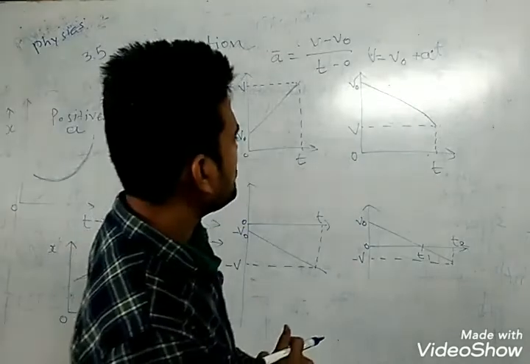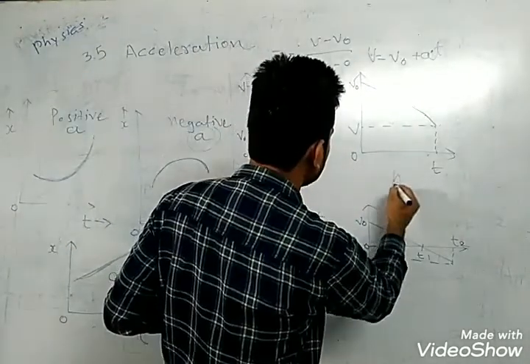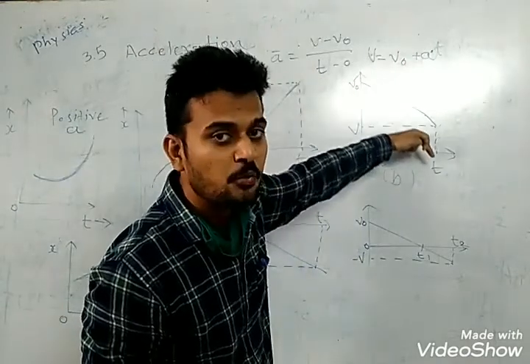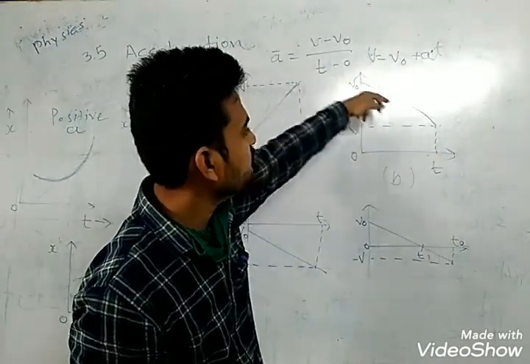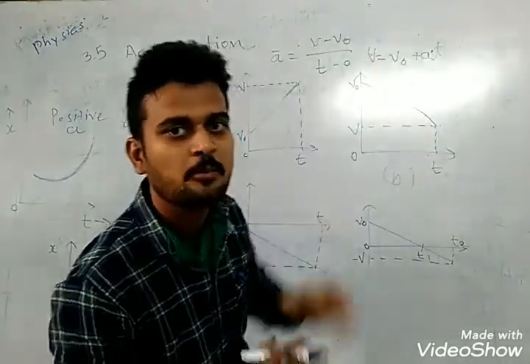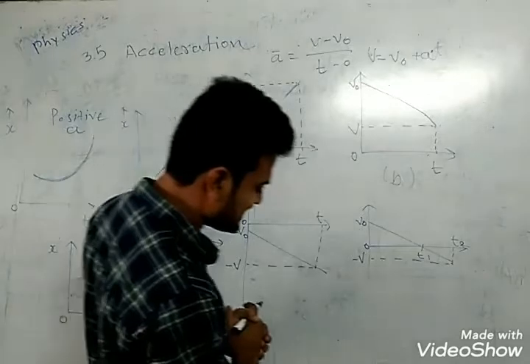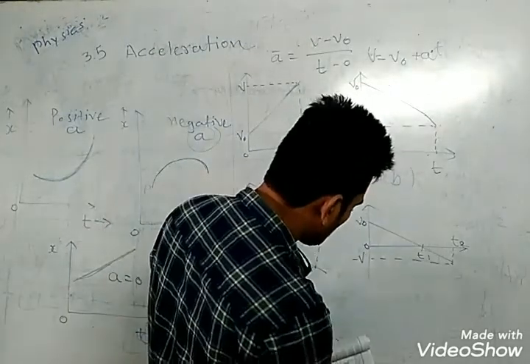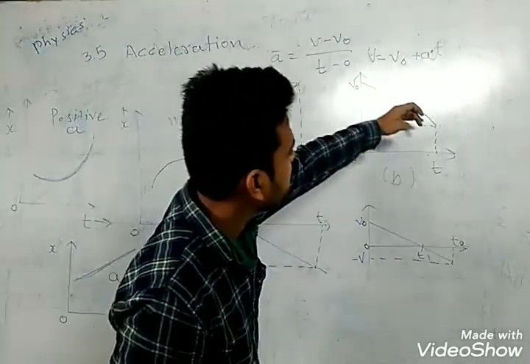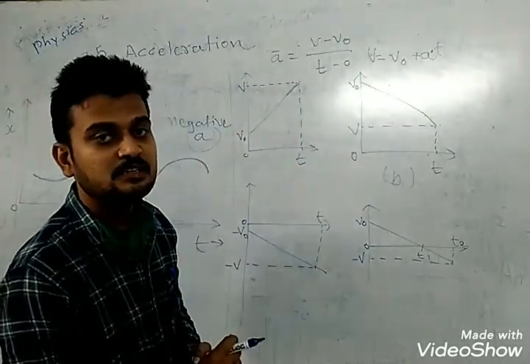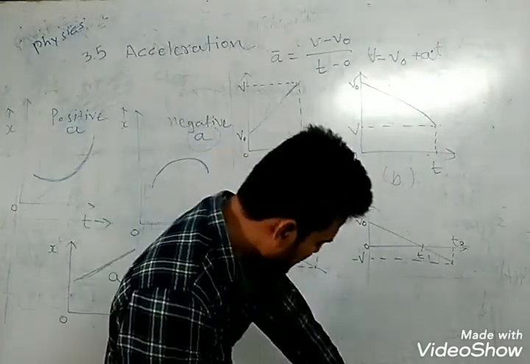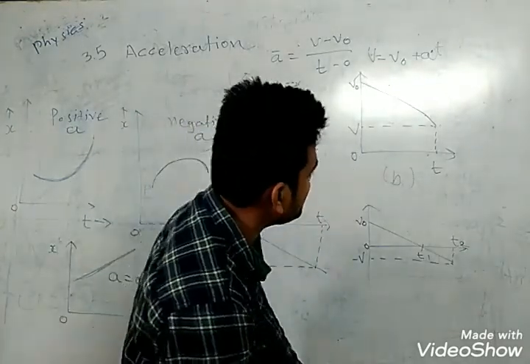Now in the second portion, the velocity decreases, so the object is moving in the positive direction with a negative acceleration.